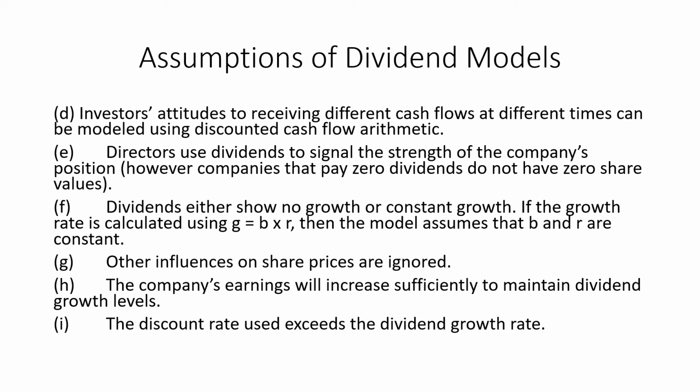If the growth rate is calculated by using b multiplied by r, then the model assumes that b and r are constant. Other influences, like a terrorist attack, weather problems, an earthquake, and certain other macroeconomic variables which might affect share prices, would be ignored. Or the company's earnings will increase sufficiently to maintain dividend growth levels.